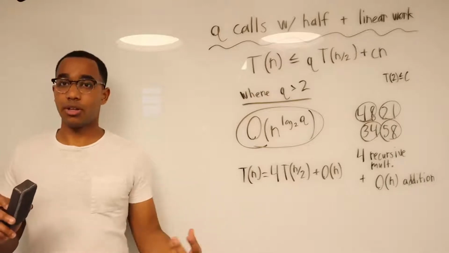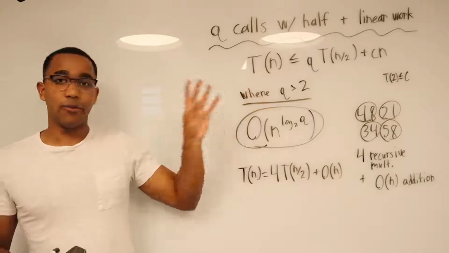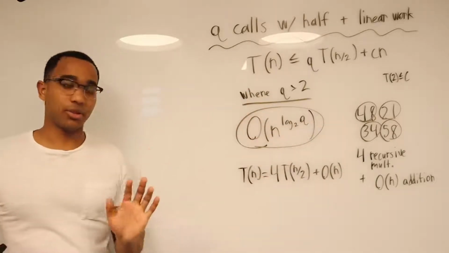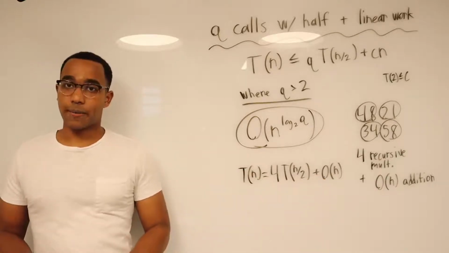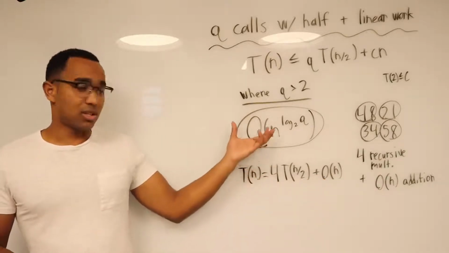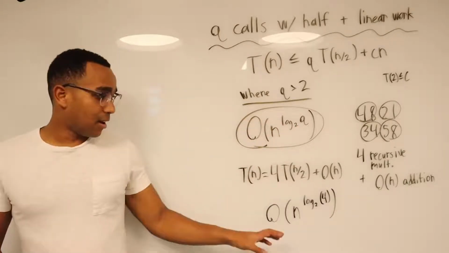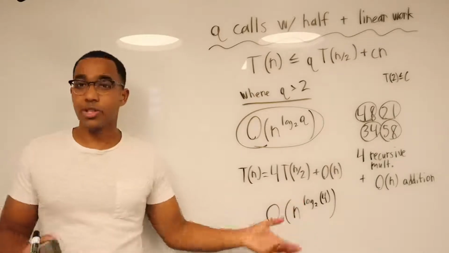It's not the length of all the numbers, it's the length of each number. We're going to do 4 recursive multiplications with each a smaller piece, n over 2, plus linear work. Now, what does this mean in context of this? We can plug it in. Okay, and now, what does that become? Log base 2 of 4. Again, don't be scared by the logarithm.